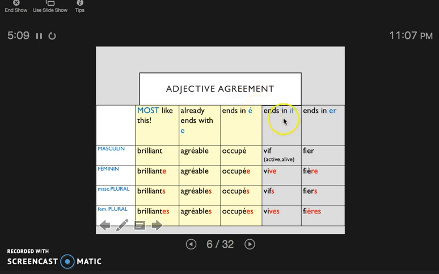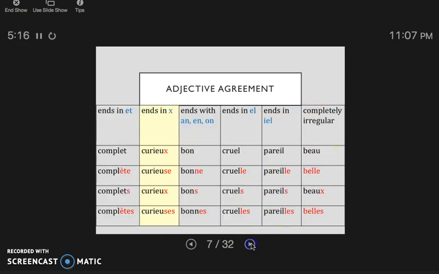Now, there are other irregular ones that end in like IF or ER. These are not as common. However, there are even more endings out there. If it ends in ET or an X, this one, as you see it's in yellow, it means it is fairly common. So if you see EUX, to become feminine, it becomes EUSE. Masculine plural stays the same because X is a plural ending, but feminine plural will need SES.